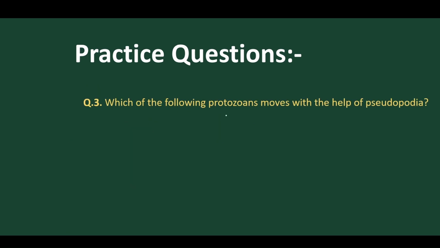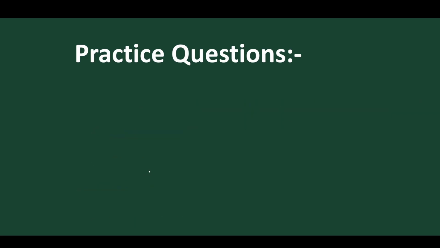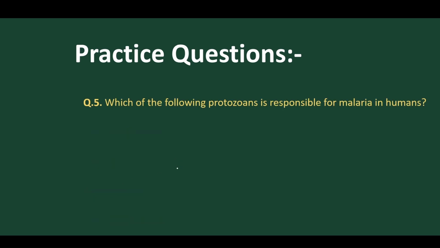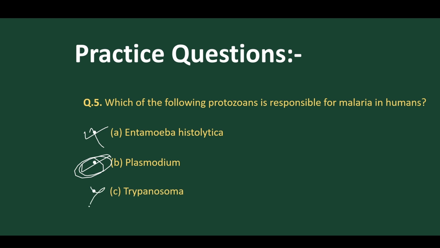Now, which of the following protozoans moves with the help of pseudopodia? The best example is amoeba. Very easy question. The locomotor organ of paramecium is cilia. And which of the following protozoans is responsible for malaria in humans? That is Plasmodium. So this is the right answer.